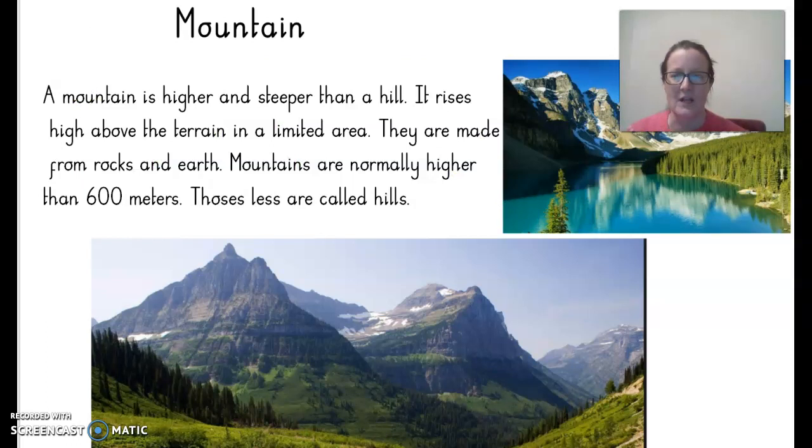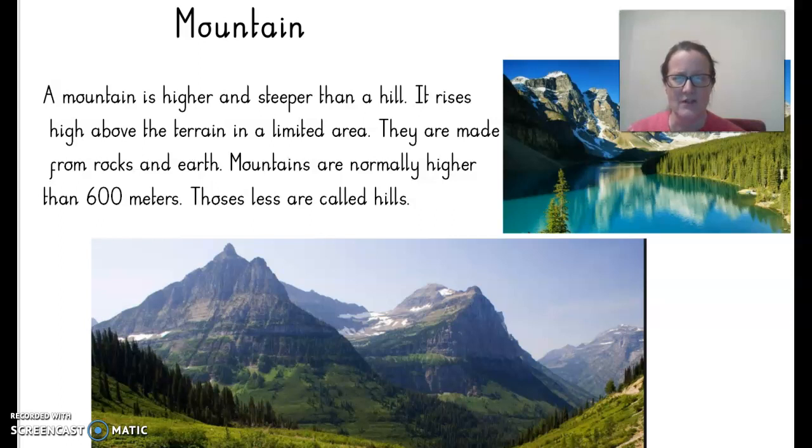So the next piece of vocab is mountain. A mountain is higher and steeper than a hill. It rises high above the terrain in a limited area. They are made from rocks and earth. Mountains are normally higher than 600 metres. Those that are less than that are called hills.